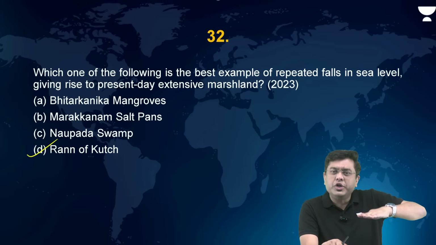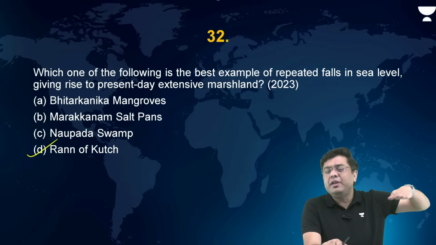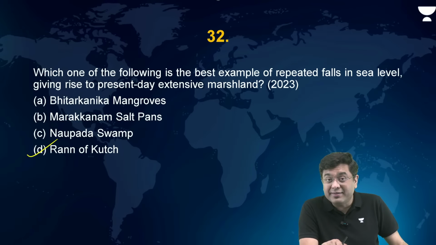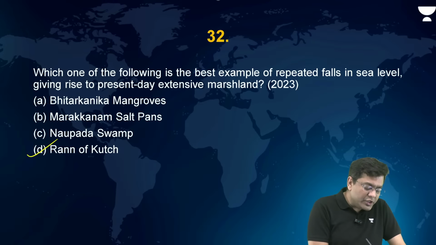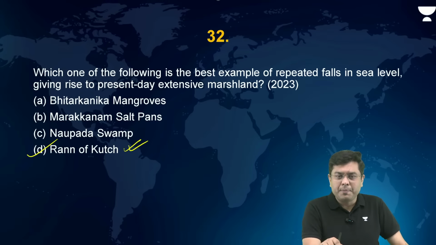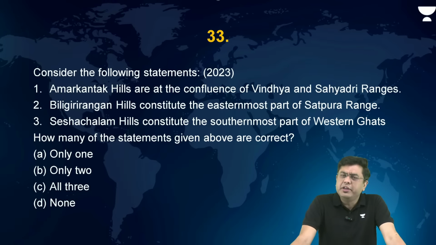There has been a shallow area which was created where the water evaporated, leaving behind large salt pans where you find arid soil and rich deposit of salt. That is the region of the Run of Kutch. Okay, I hope this is clear. Now, consider the following statement.